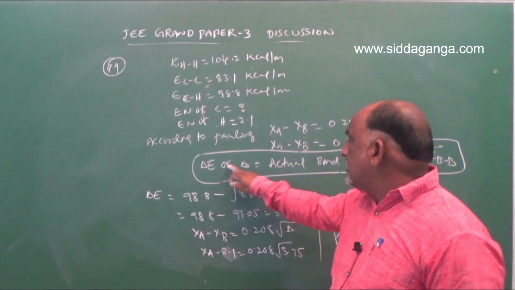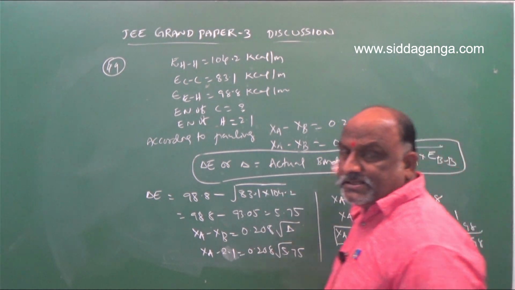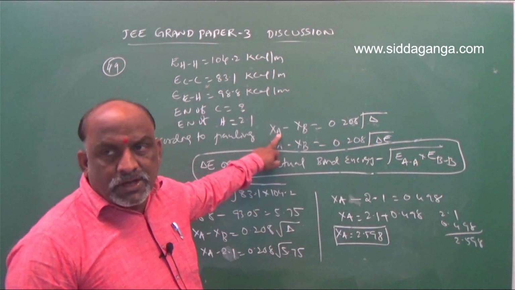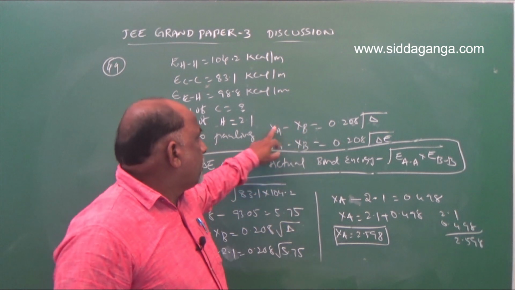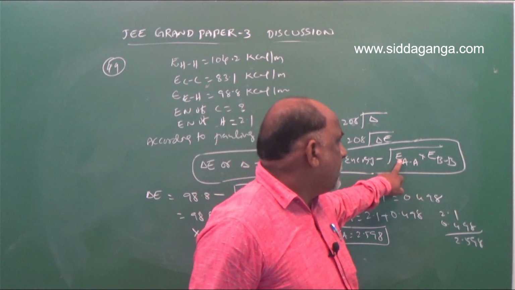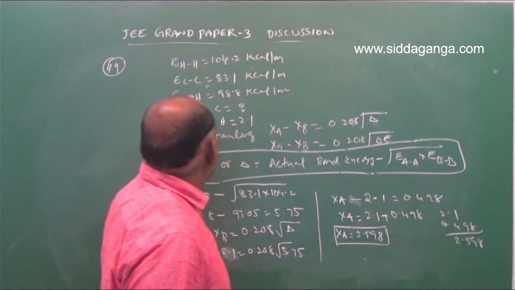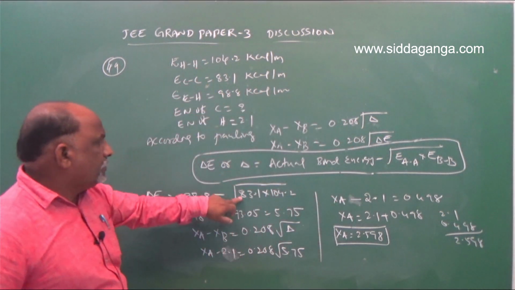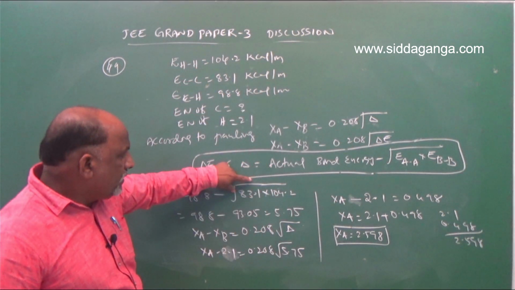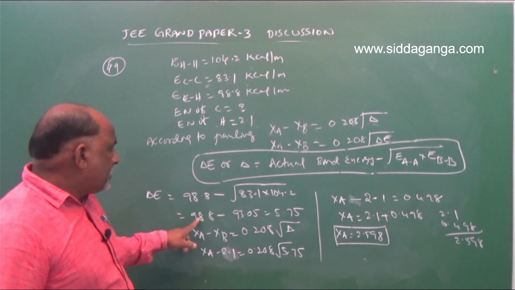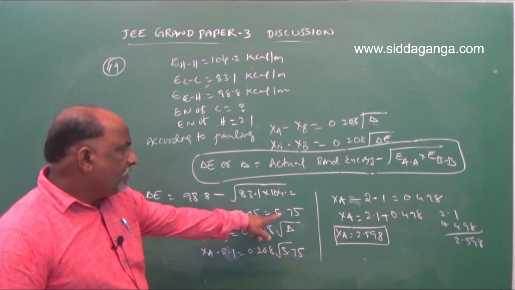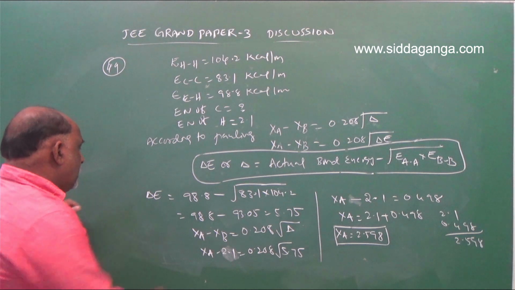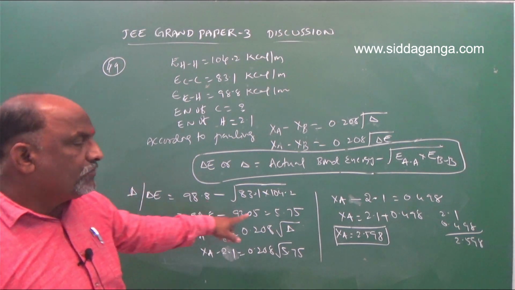And what is the delta formula? Delta is equal to actual bond energy minus the root of the product of the dissociation enthalpies of AA and BB. Suppose here A you substitute carbon, B you substitute hydrogen. Carbon-carbon bond dissociation enthalpy was given as 83.1, hydrogen was given as 104.2. Multiply these two and take the root, we will get 93.05. Subtract this: 98.8 minus 93.05, we will get 5.75. That 5.75 is delta E, or delta. Delta E value or delta value is equal to 5.75.